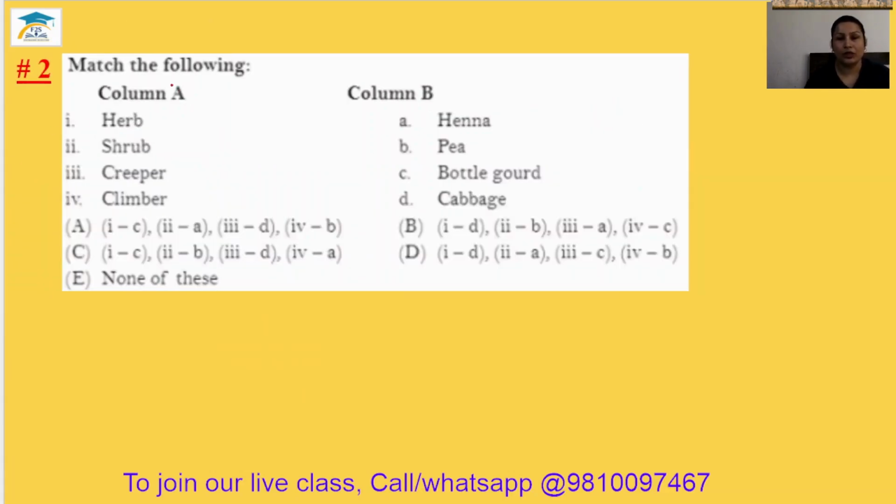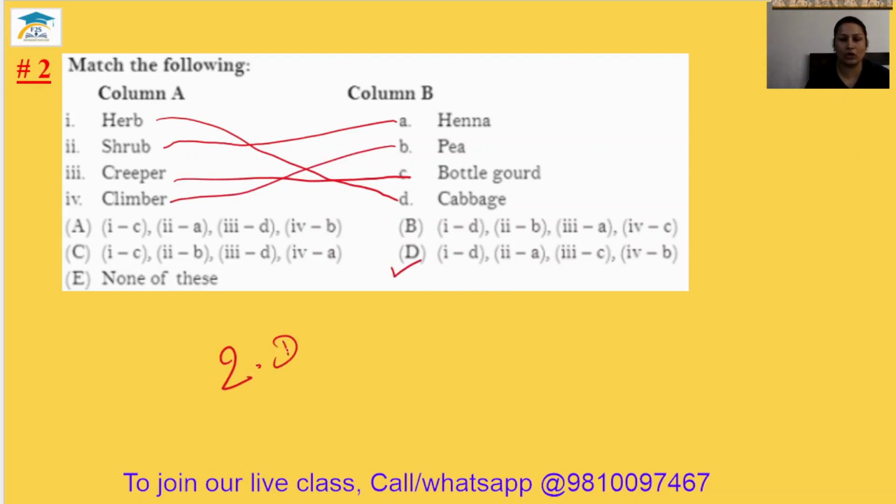Question number 2. Match the following. Herb. What is the example of the herb? Cabbage is the herb. Shrub. Henna is your shrub. Creeper. Bottle gourd is the creeper and pea is the climber. It is in option number D. The second answer is option D.